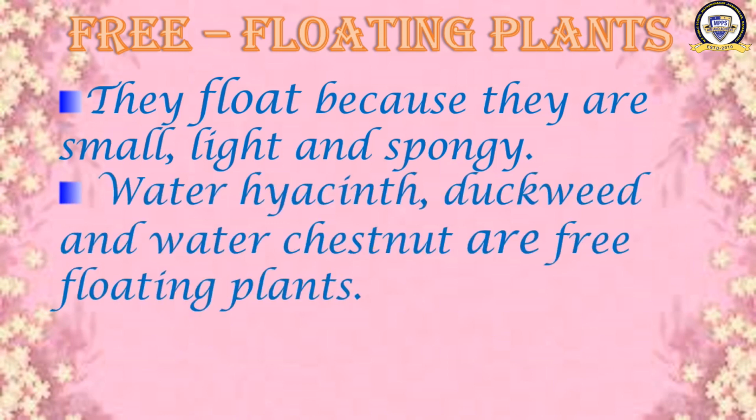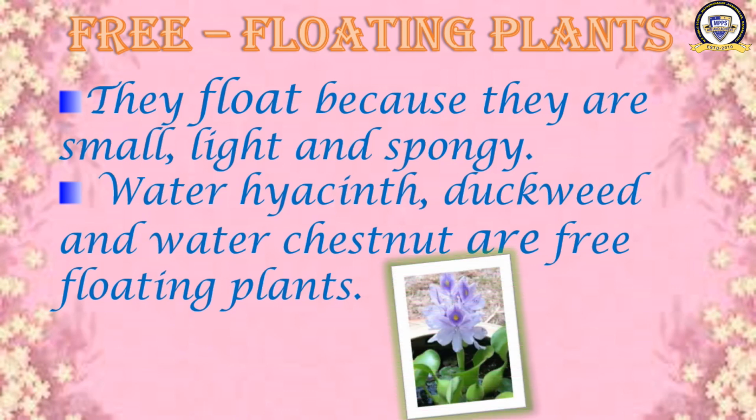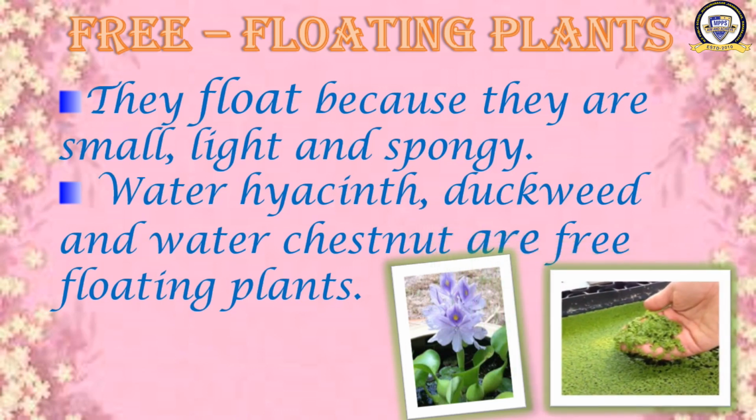Water hyacinth, duckweed and water chestnut are free floating plants. What are the examples of free floating plants? Water hyacinth, duckweed and water chestnut. Look here, these are the pictures. This is water hyacinth. This one is duckweed.